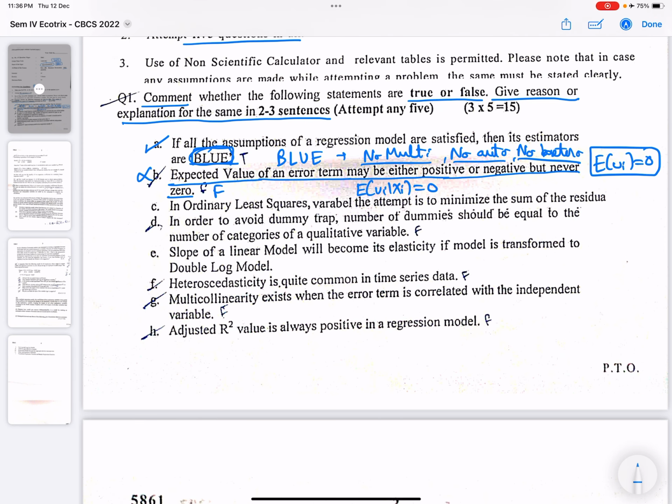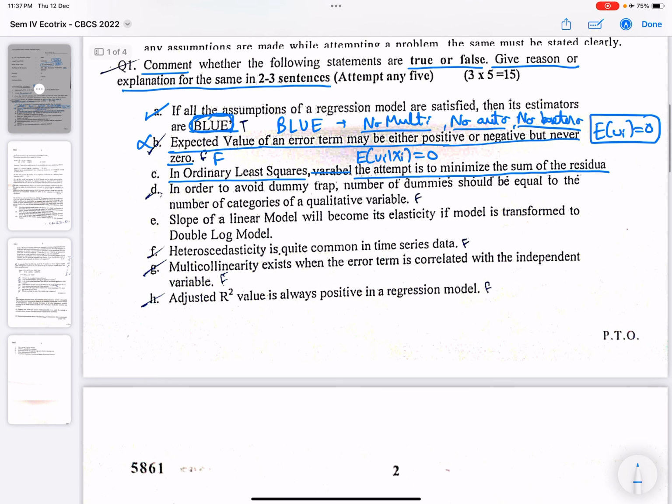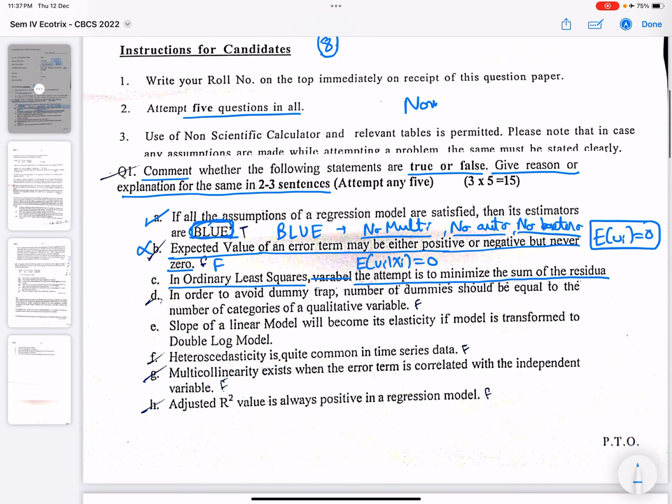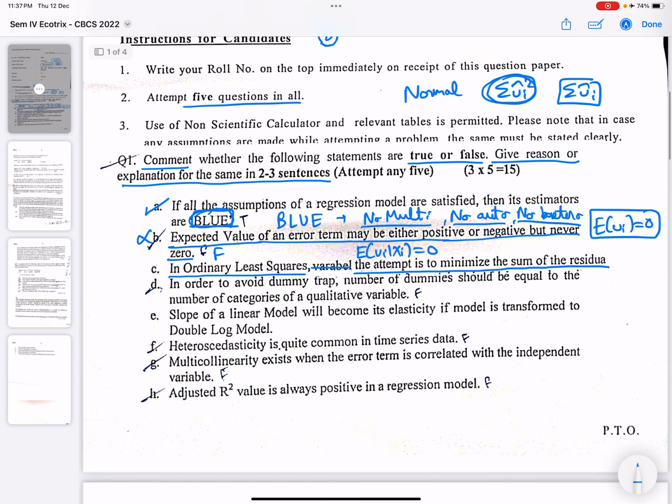C part. In ordinary least squares, this might be a misprint, the attempt is to minimize the sum of residuals. So if you have thoroughly done it when you were supposed to find the normal equations, our goal is to minimize summation ui hat square, not summation ui hat. So these are the sum of the residuals, but this is the sum of the square of the residuals. So we are supposed to minimize the sum of the square of the residuals. So this statement is false.